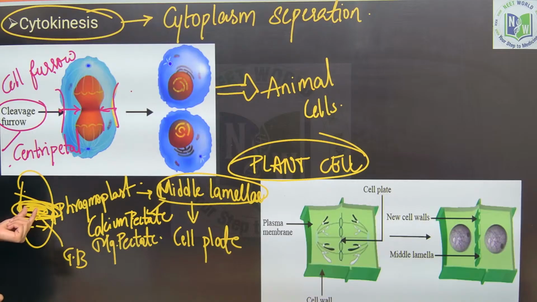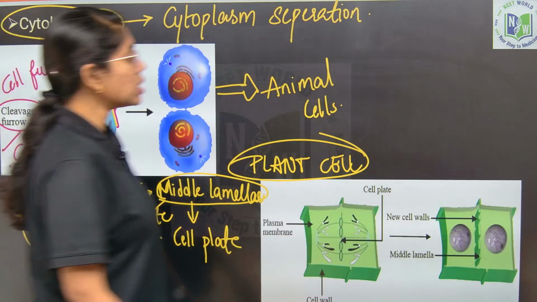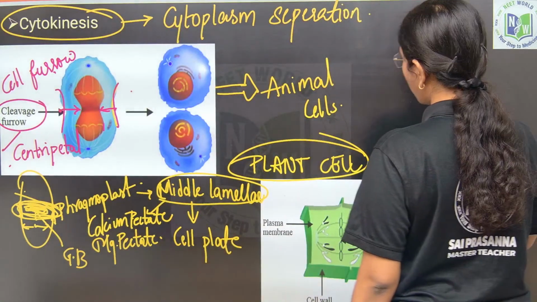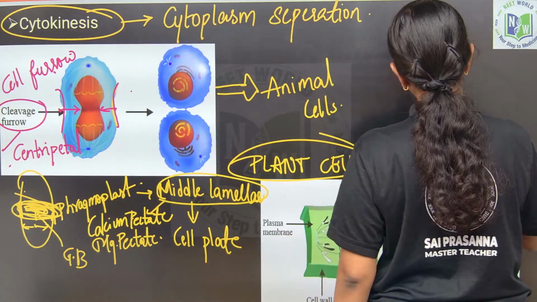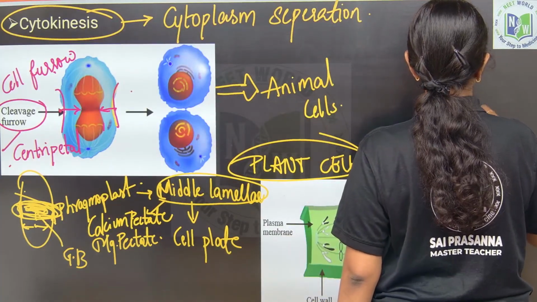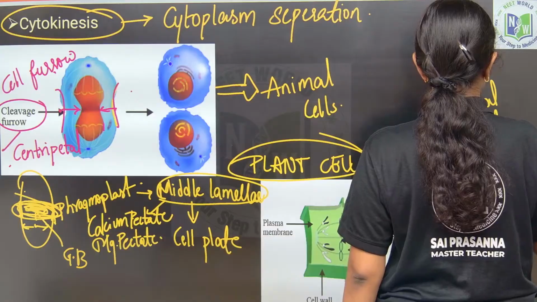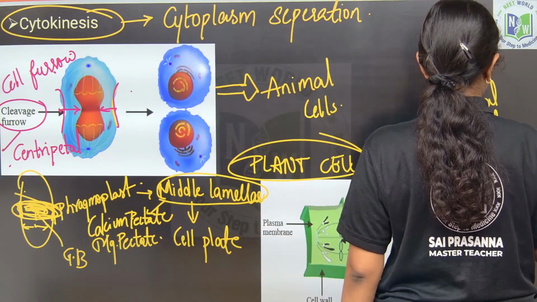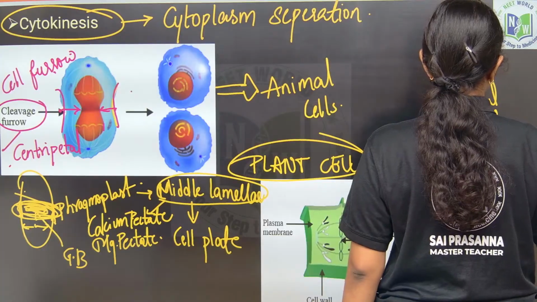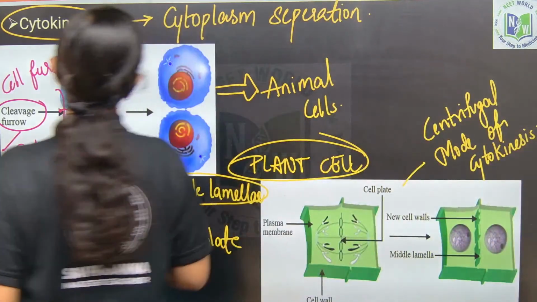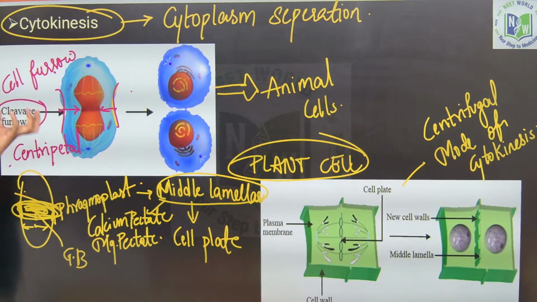First at the center phragmoplast is formed, this matures to middle lamella. Middle lamella will touch the either ends forming the cell plate, and as it is from center to periphery, this is addressed as centrifugal mode of cytokinesis. So, this is the cytokinesis that happens both in the animal cell and the plant cell.